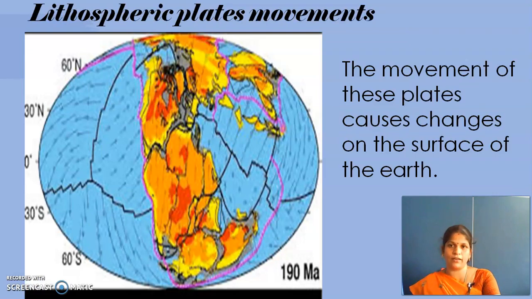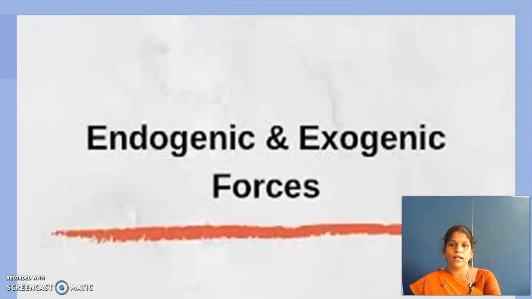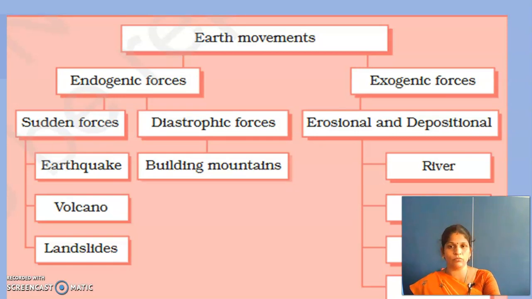If the lithospheric plates move and hit each other, what changes happen? Then endogenic and exogenic forces, how changes happen due to these two forces. Endogenic movements: sudden forces, earthquake, volcano, landslide. Diastrophic forces: building mountains. Exogenic forces: erosional and depositional.